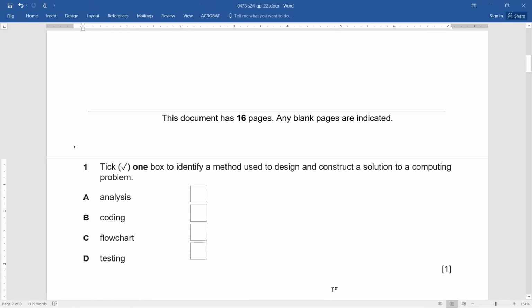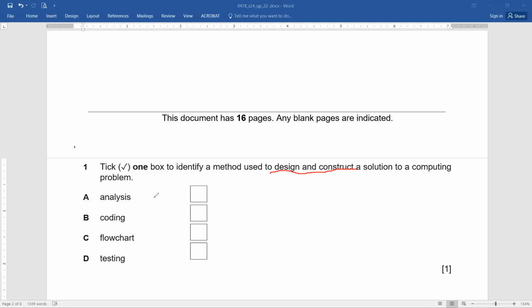Okay, now the very first question. Tick one box to identify a method used to design and construct a solution to a computing problem. Now see, this is your first thing. Tick one box to identify a method used to design and construct a solution to the problem.